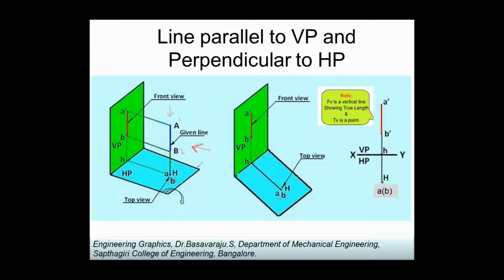H is the top view, what you're saying. And similarly, the front view and top views are obtained. I'll imagine some distance, that endpoint B is around 10 mm or 20 mm above HP. So whatever distance it may be, 10, 20, the front view will remain same. Whatever the length of this line is given, same length will be there in the front view, even if you keep it at any distance above XY line. So the front view remains same here. So we are neglecting this dimension above HP. Just we can keep it 10 or 20 and then solve the problem.